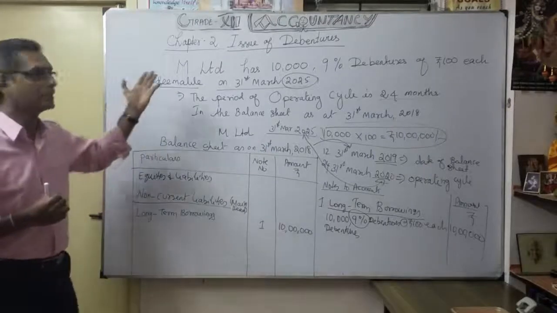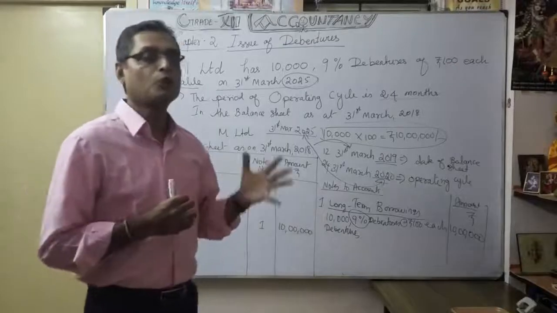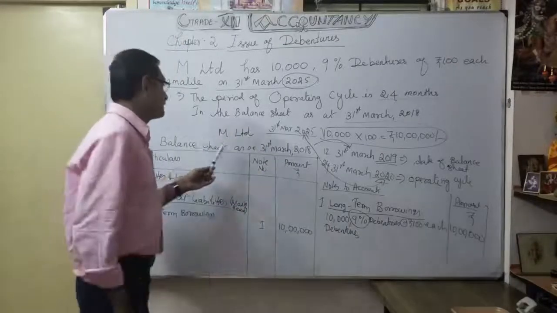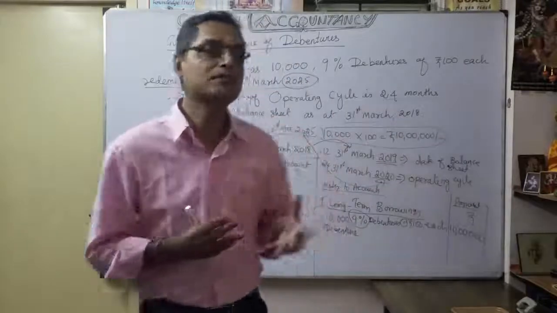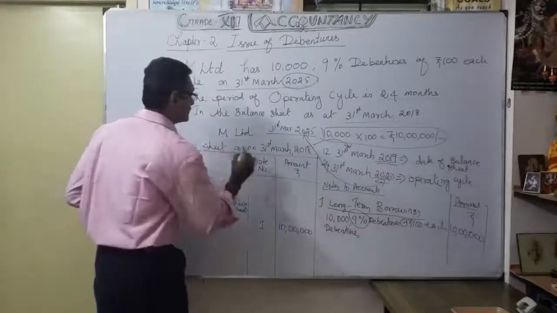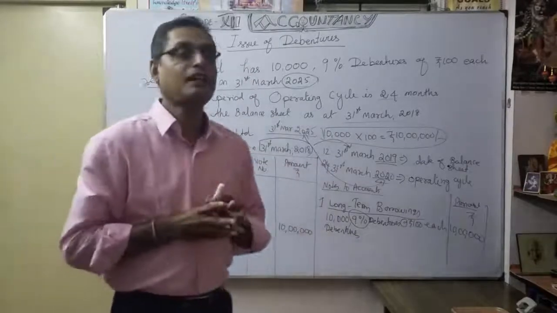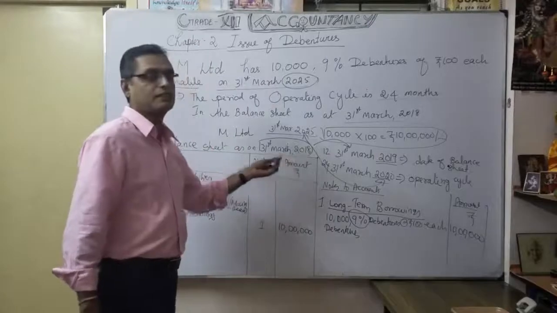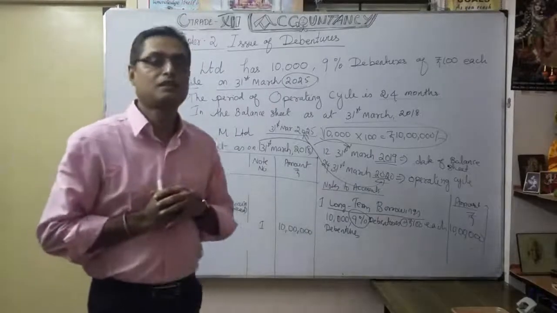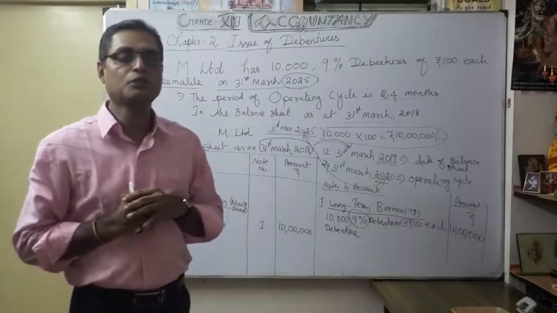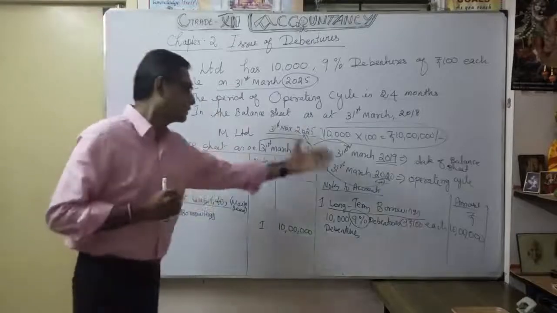Accordingly, this type of debenture we will classify as long-term borrowings, with the help of the date. The date is very, very important here. Here the issue date of the debenture is missing, that's why we considered this date. Sometimes they will give the issue date. Here, as on 31st March 2018, this is how I show my debenture. You can clearly understand how to identify a debenture as long-term borrowings with the help of this example.